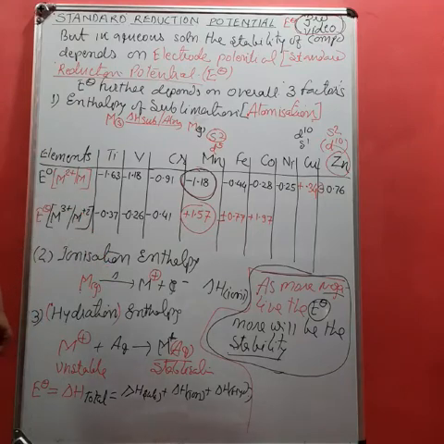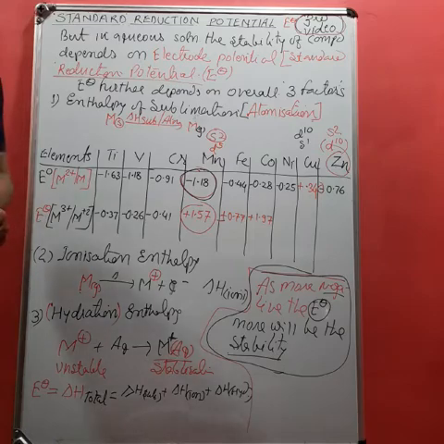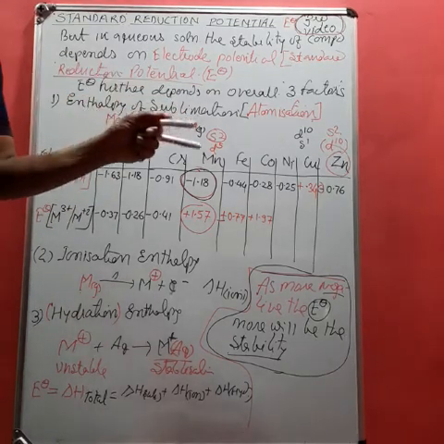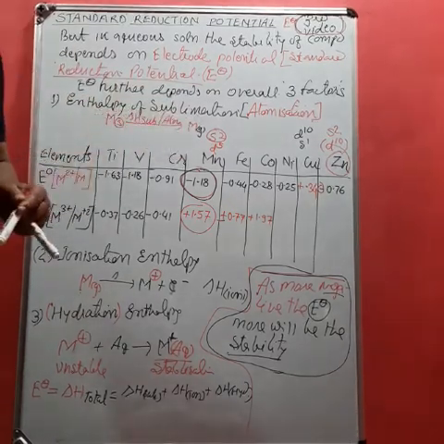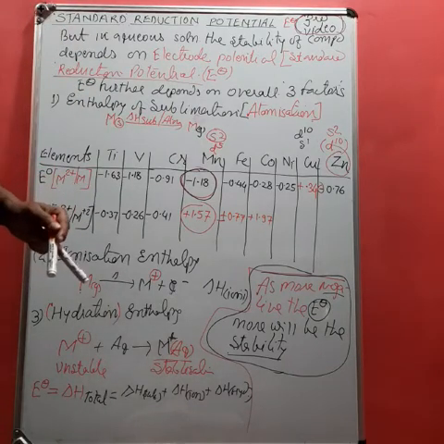Check the book. One assignment is given to you, like here the trend in the group of 3D series and D block element. Like here we have already observed the general trend in the 3D series, in the 4D series, in the 5D series. But now the assignment is what?